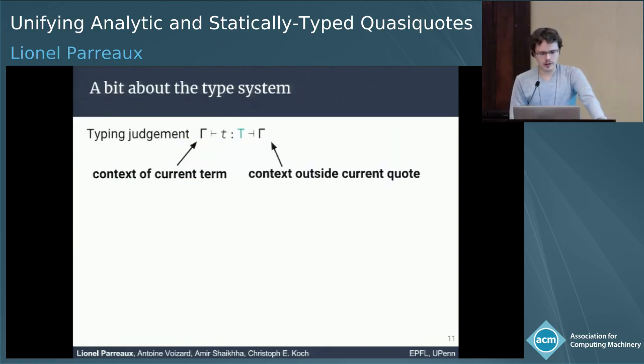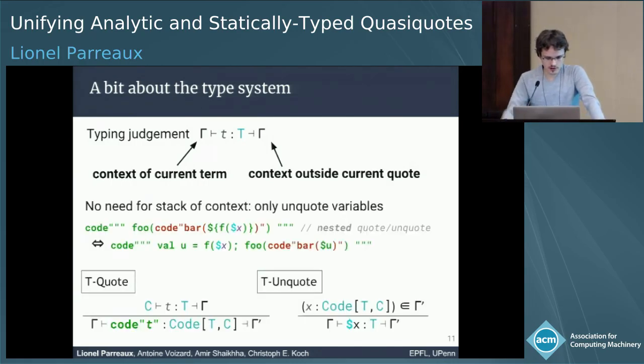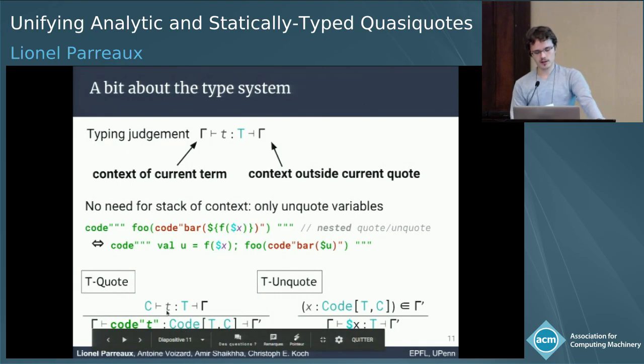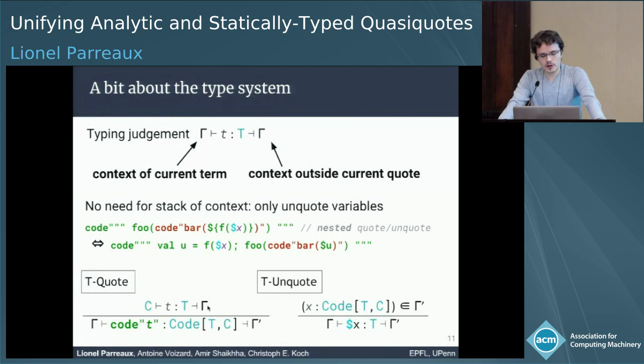So I'm going to just talk very quickly about the formalization. We have two contexts, the context for the current term and the context that is outside of the current quote. I'm going to skip this and just go straight to two simple rewrite rules that are essential, where you can see that if a term can be typed in some context C and outer context gamma, then when you quote it, the context in which you typed it becomes the context of the code type of the quoted term, and the outer context becomes the inner context.